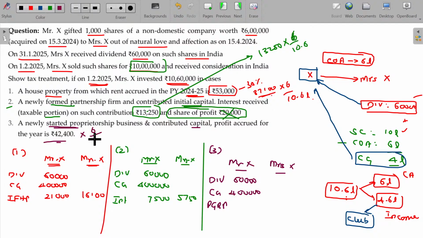Out of that, only 6 lakhs is the amount originally transferred from Mr. X to Mrs. X. 6 by 10.6 lakhs, what is the value? 24,000 is clubbed. The balance is not required to be clubbed. Hope you are now able to understand the clubbing provisions here.